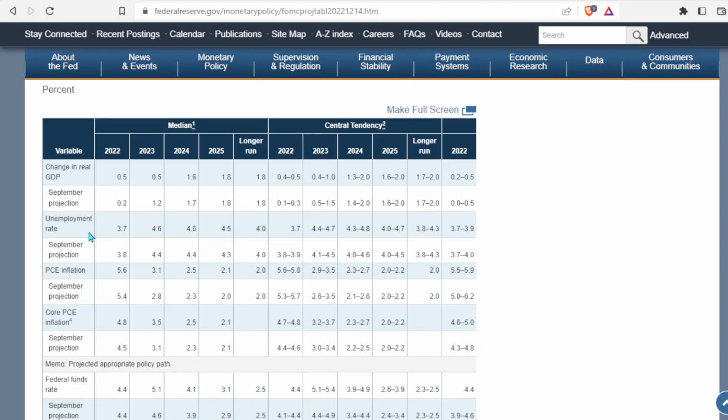Obviously, if unemployment rate is going to be higher, that's not necessarily going to mean a good thing for the markets. Because if more people are unemployed, that essentially means that consumer spending could go down significantly, which could lead to lower GDP. So as you can see here in 2023, that's essentially what they expected. They're expecting lower GDP, and that makes sense.